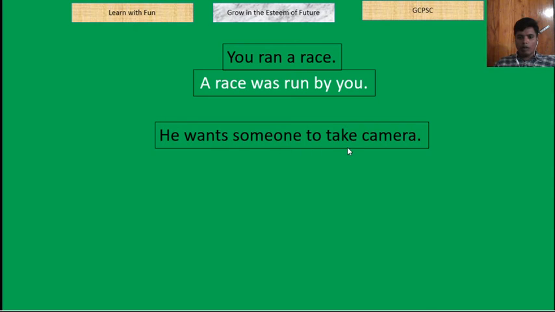He wants someone to take camera. This is exceptional. Be attentive while understanding this. He wants someone to take camera. Try to understand the sentence. Actually, he wants someone to take camera. What is his demand? তার মূল ডিমান্ড কি? সে কি কোনো ব্যক্তিকে চায় নাকি সে ক্যামেরাটা নিতে চায়?